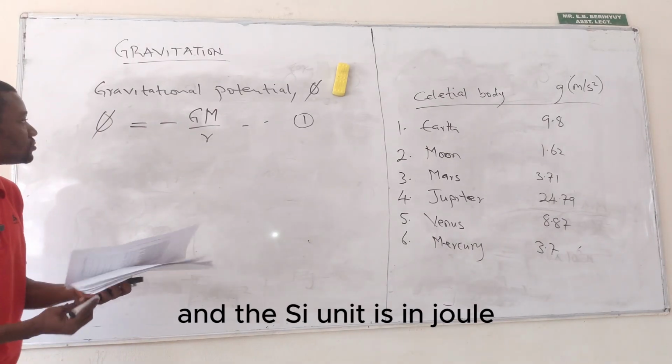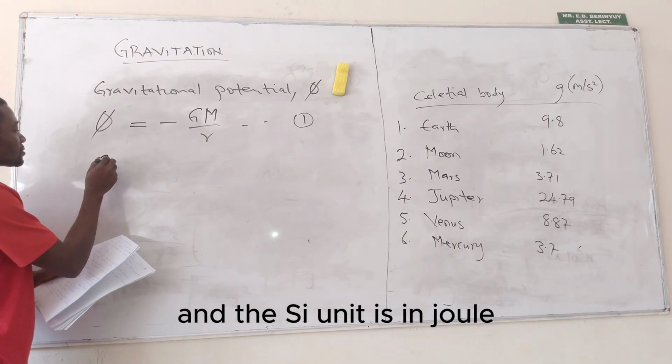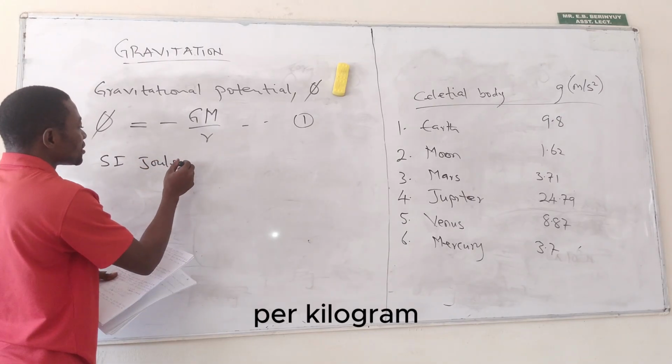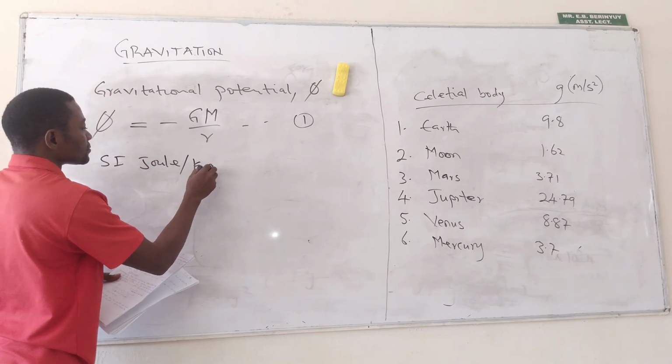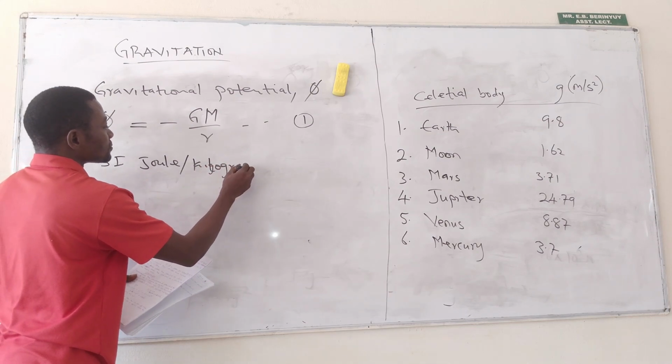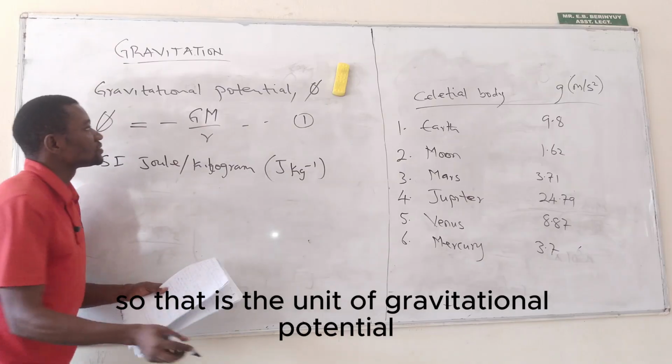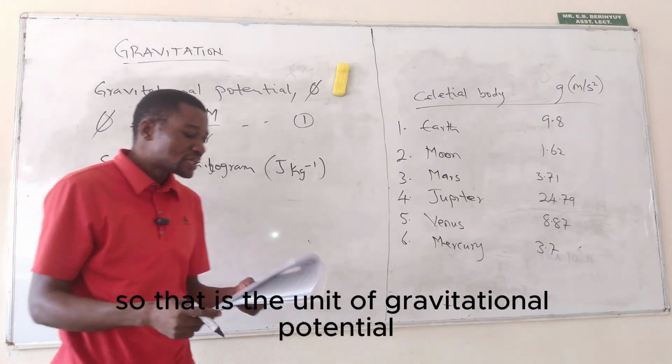And the SI unit is joule per kilogram. So that is the unit of gravitational potential.